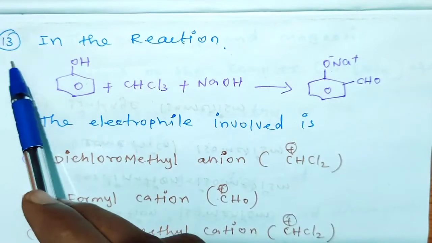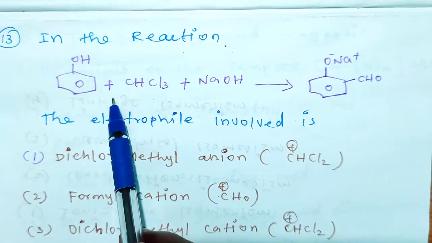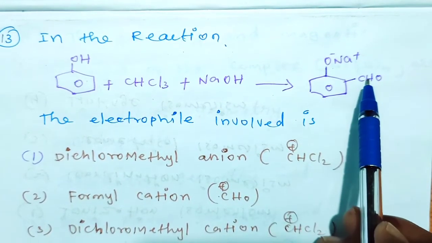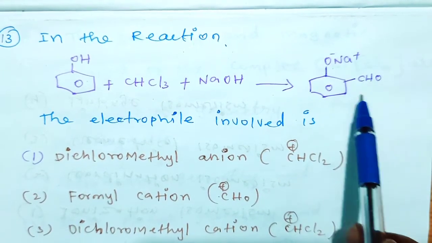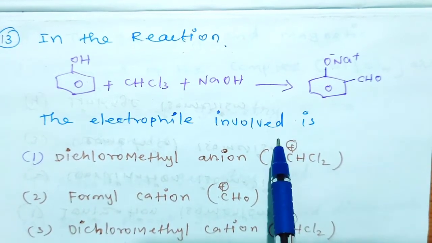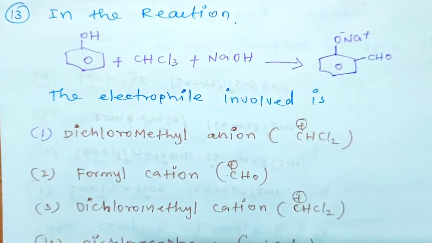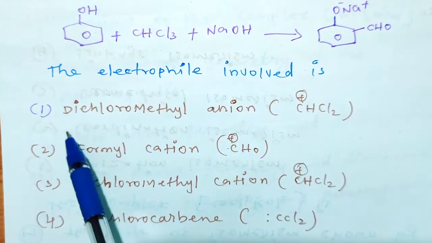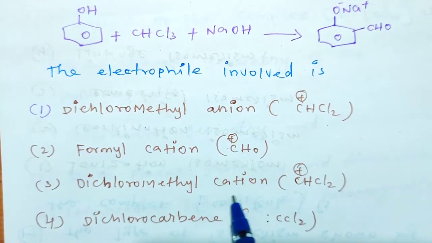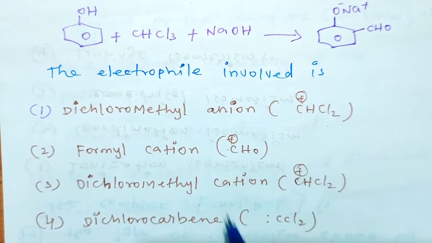Okay, question number 13. So in the reaction, phenol plus CHCl3 plus NaOH gives what? Here an aldehyde-substituted phenol is given, right? So the electrophile involved in this reaction, what type of electrophile is involved? So here four options are given, right? You see dichloromethyl anion, formyl cation, dichloromethyl cation, dichlorocarbene. So these are the four options. So which electrophile is involved in that reaction?